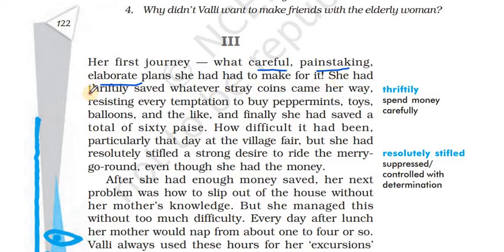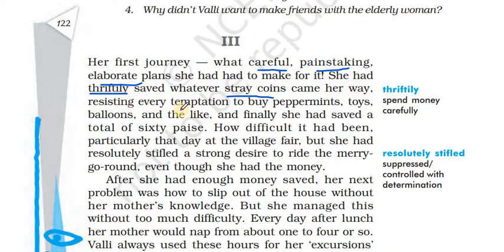She had thriftily saved whatever stray coins came her way. So, thriftily refers to spending money carefully. From the time she had decided to make a trip to the town, she started saving money and also started spending money carefully wherever needed, not unnecessarily. Stray coins refers to coins that someone casually gave, or that would have just fallen down. So whatever coins came her way randomly, she started collecting them.